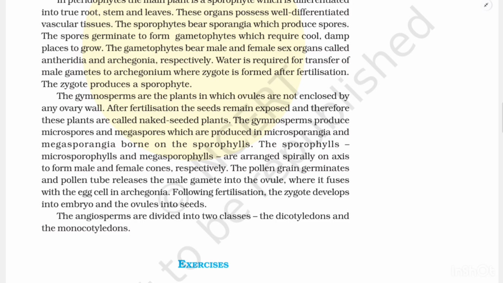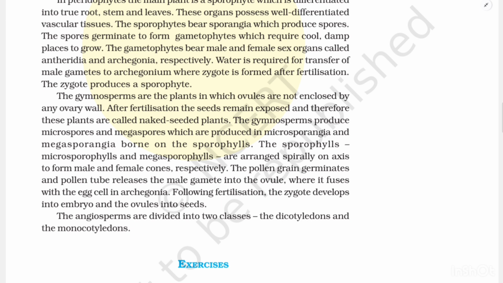The gymnosperms are the plants in which ovules are not enclosed by any ovary wall. After fertilization, the seeds remain exposed, and therefore these plants are called naked-seeded plants. The gymnosperms produce microspores and megaspores, which are produced in microsporangia and megasporangia borne on the sporophylls.